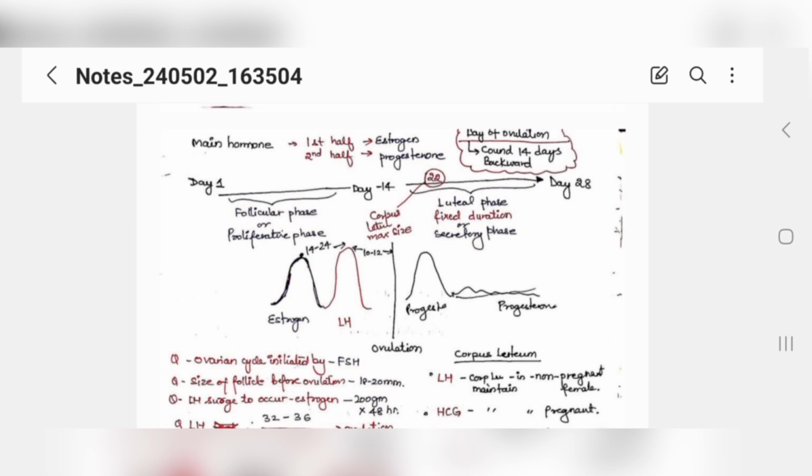Now you have a peak of progesterone, your endometrium will be very secretory, juicy, thick and supported by this progesterone. Now your progesterone will slowly start going down as the corpus luteum size will also start decreasing.